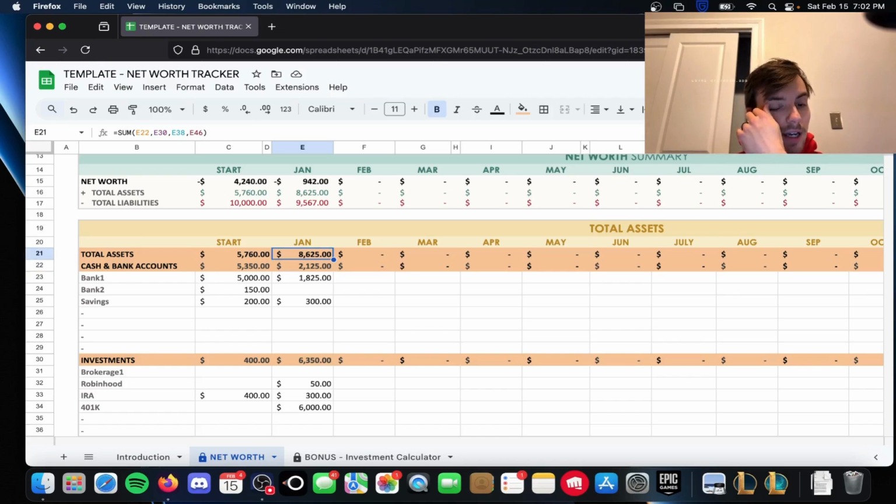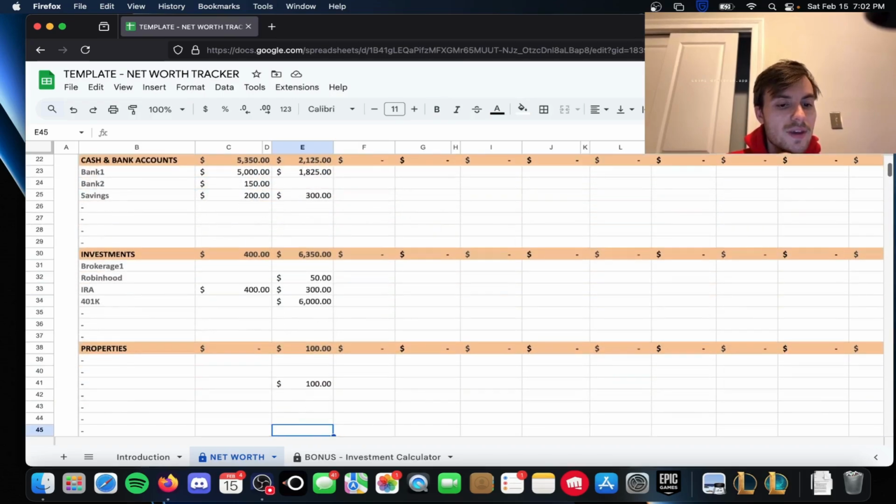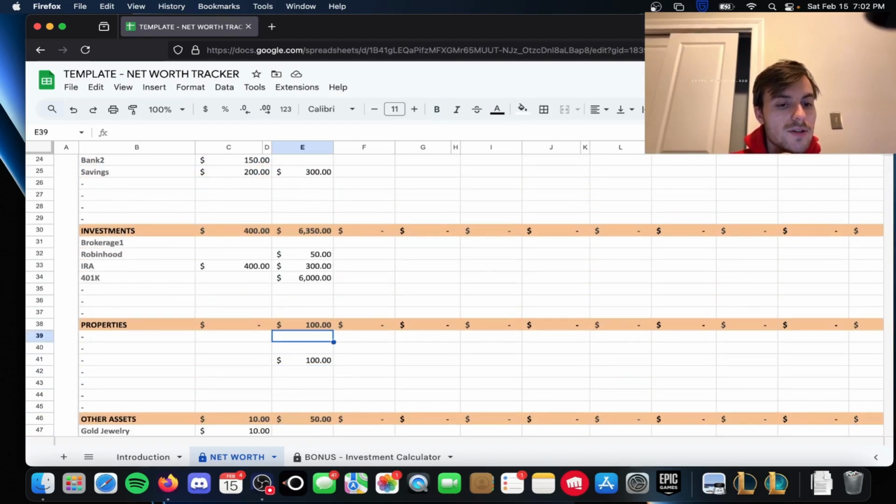And while we're plugging in the assets, we can see up here for the month of January, because this is a net worth summary month by month, that our assets are going up, and it's compared to our total liabilities, giving a net worth of negative $942 right now, because we have almost $1,000 more debt than we do assets. But let's keep adding. You can write down how many properties you have, the name of the property, maybe your main home, or if you have multiple properties, you can put that in here. You can write how much you have in equity in that home here.